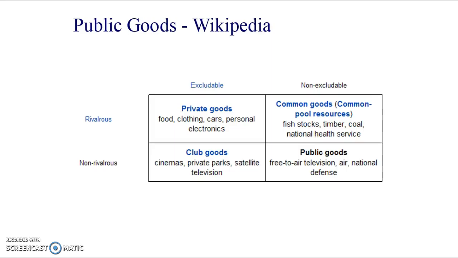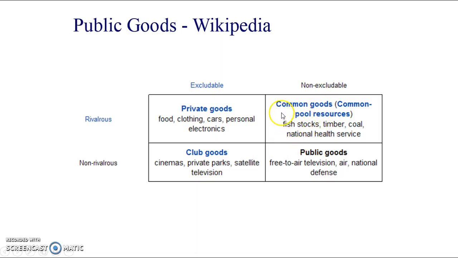Okay, so this was a really good little table that I got from Wikipedia actually about the different types of goods. Over in this corner we've got non-excludable, we've got non-rivalry, and we've got public goods, and a few different examples there. And then over in this corner we have the other extreme, excludable and rivalrous. So we've got private goods.